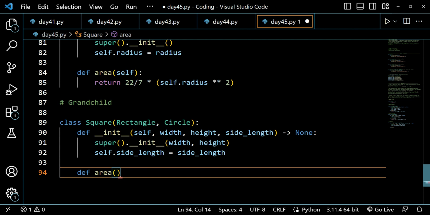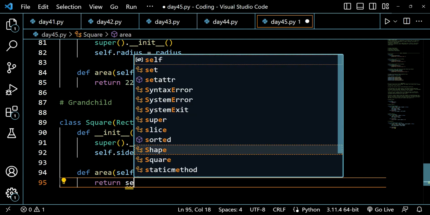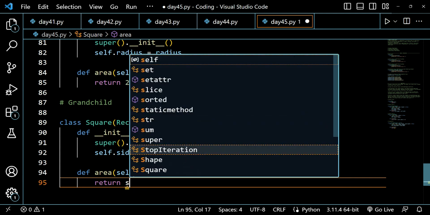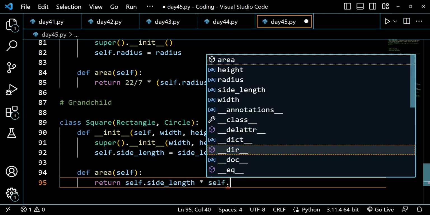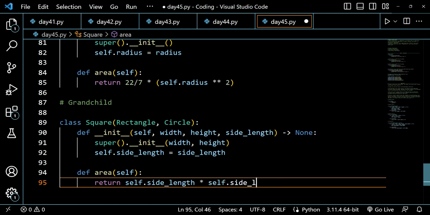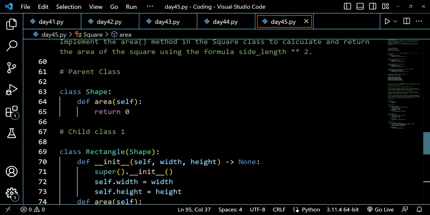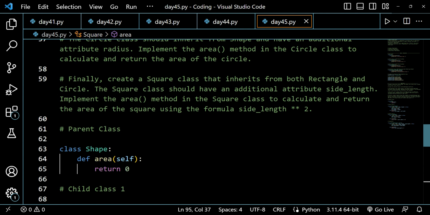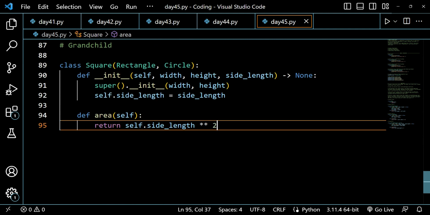And area, inside this I will be writing self here, and I will be returning side length squared. So I can just write self.side_length into self.side_length, or you can just write it like this too. So both are correct to calculate the area of the square. I did it like this because the question says like this. You can also write side length into side length, that will also give you the same result.